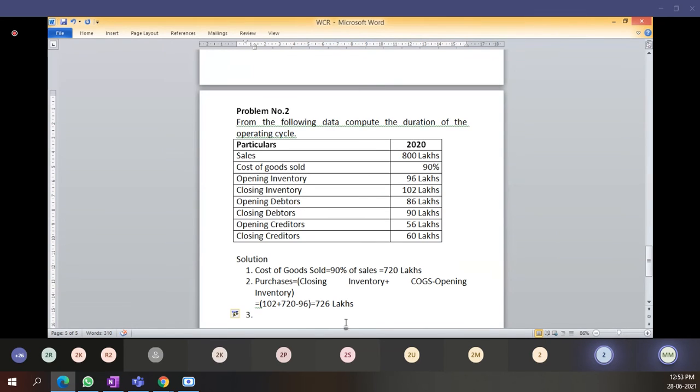Okay, in the next class we are going to see the further points of the problem. Does anyone have any doubts in this? Otherwise, we will calculate here itself.